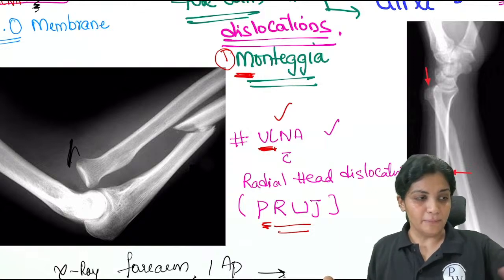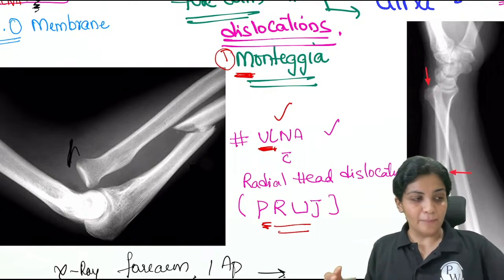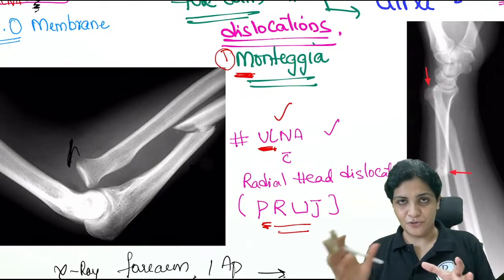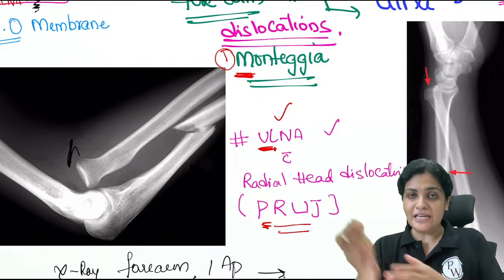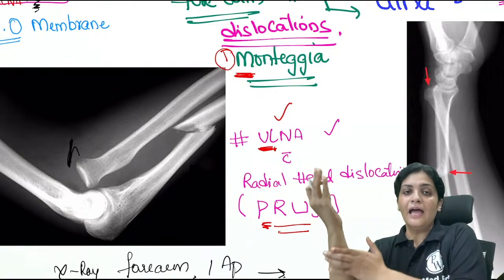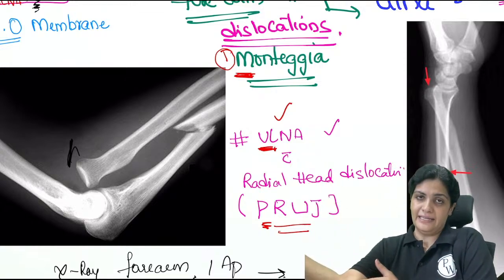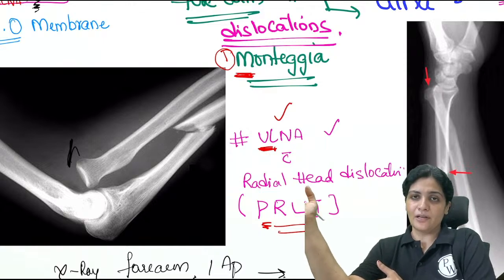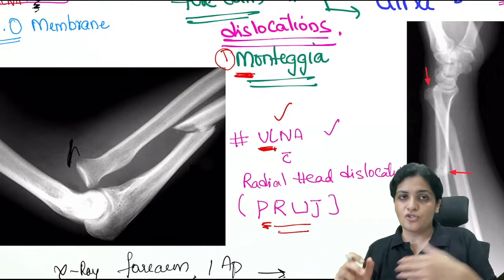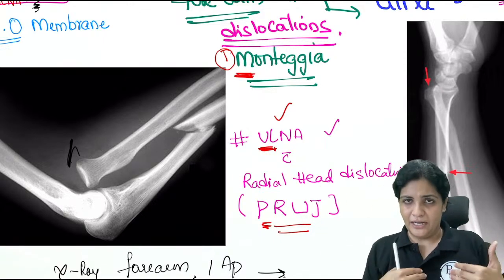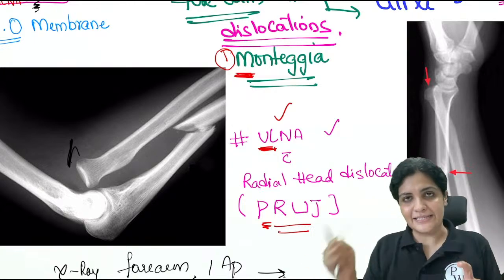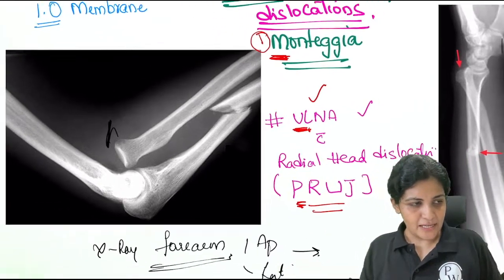Don't try to remember Galeazzi. Remember just this so that you will not get confused in the exam. M, Monteggia for the medial side, that is your ulna. So ulna, radius, and in the radius what happens is the radial head, which is the proximal side. We all know that. So remember only these three things, and Galeazzi will automatically fall into place. Understood?